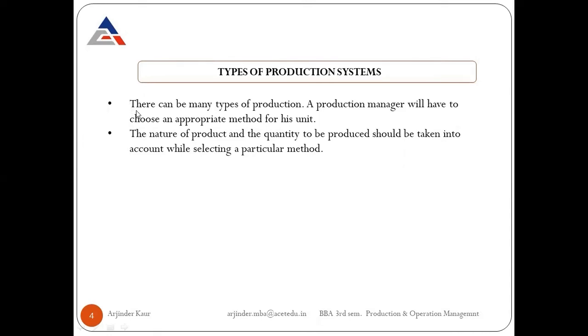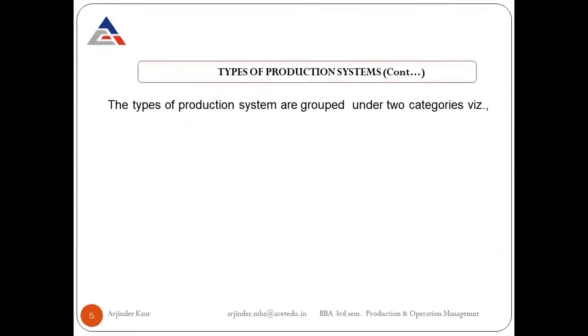For each of the products we are producing, we need to take in a number of operations which are altogether different from the operations we are using for some other product. So the type of production will depend upon the type of product we are producing. Mainly the companies either manufacture goods or they manufacture services. So the production system will be based on the kind of thing we are producing.